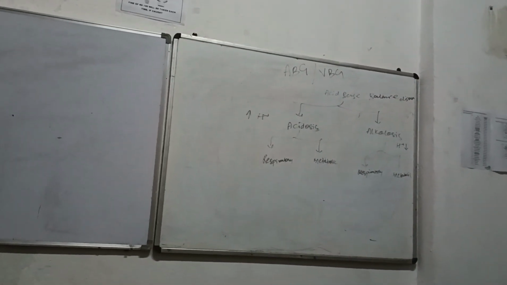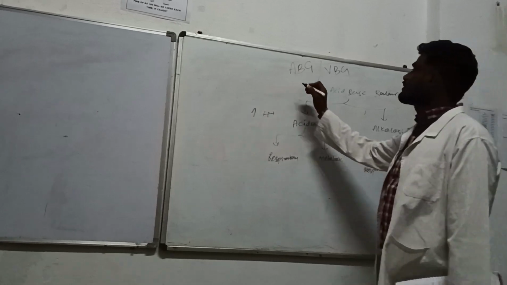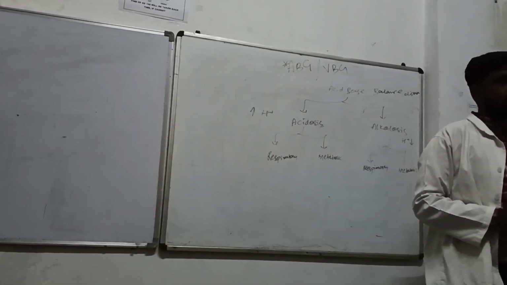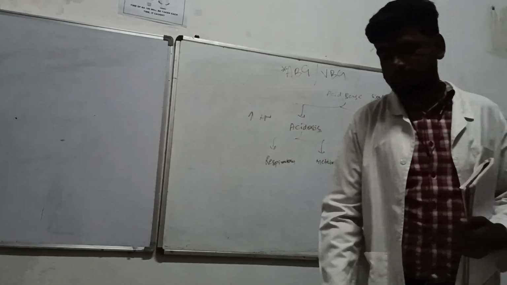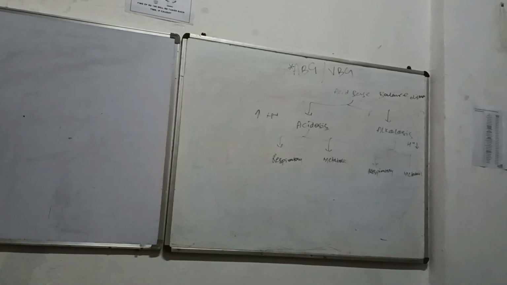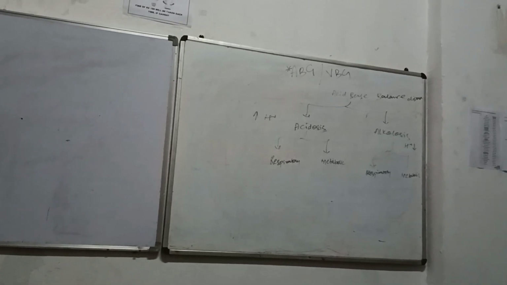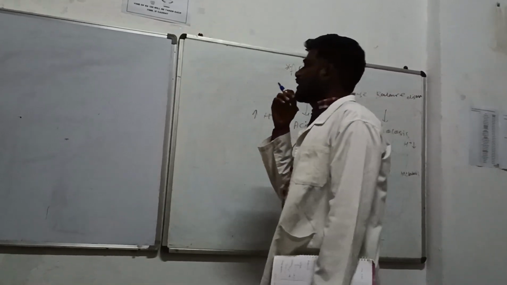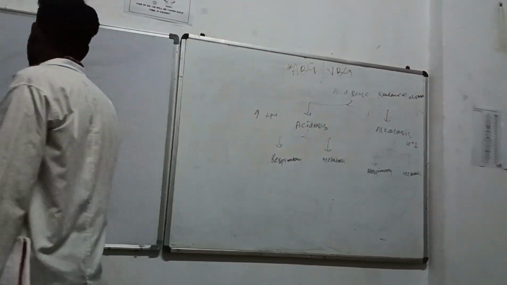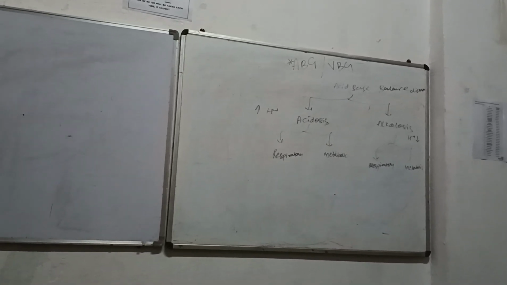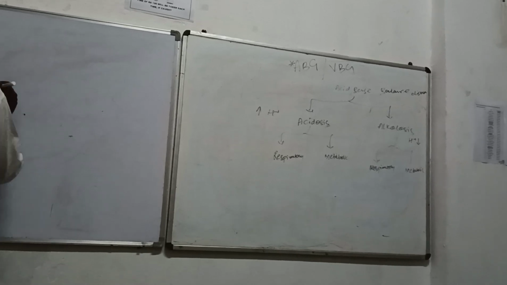But we are more concerned about the arterial blood gas analysis. After doing it, we are going to get the parameters, and depending on the parameters, we are going to say whether it is acidosis or alkalosis, respiratory or metabolic.